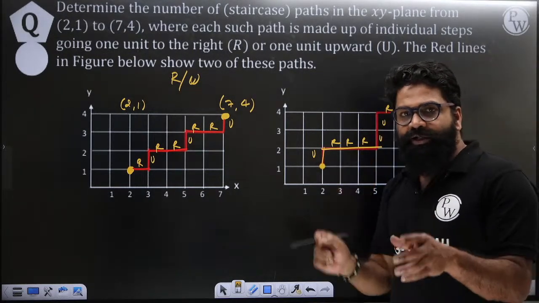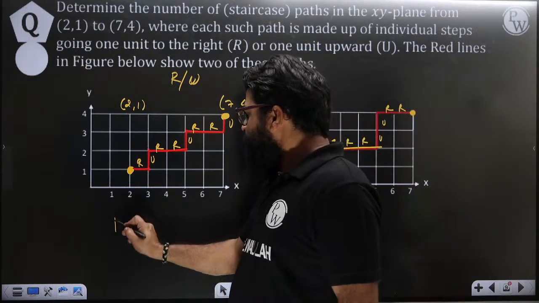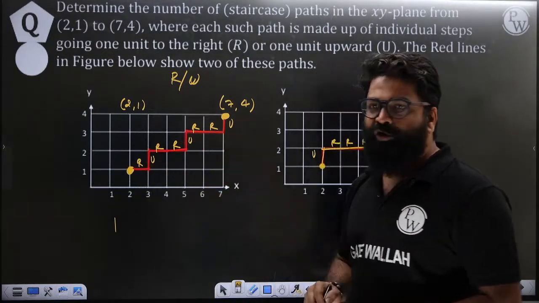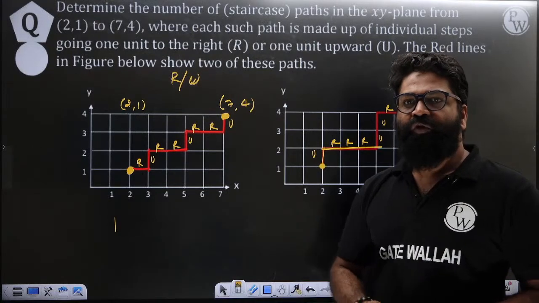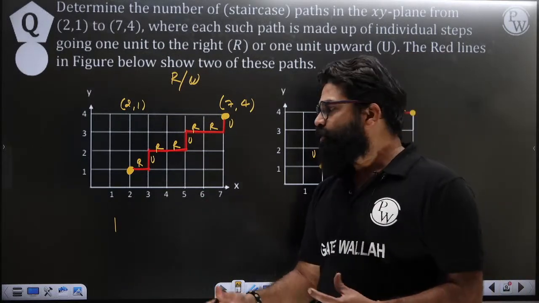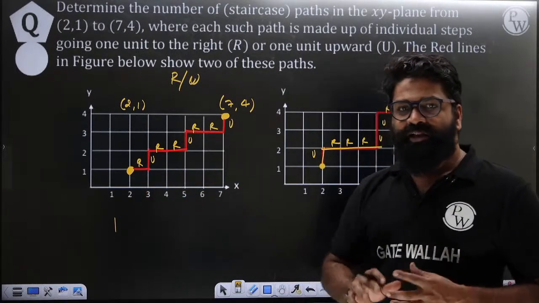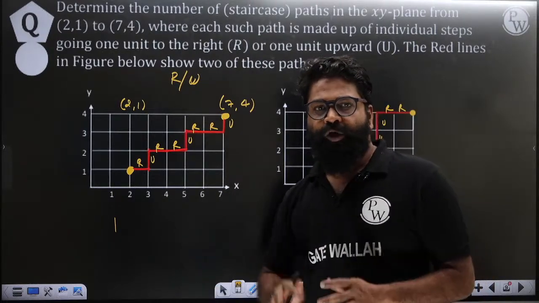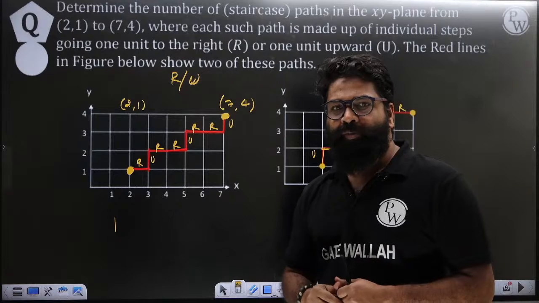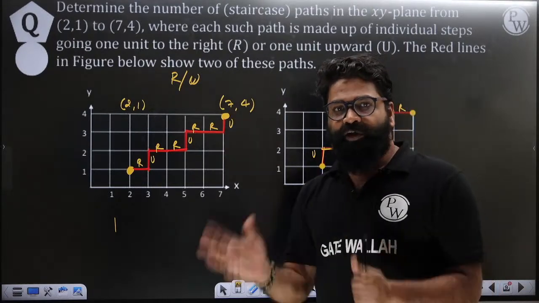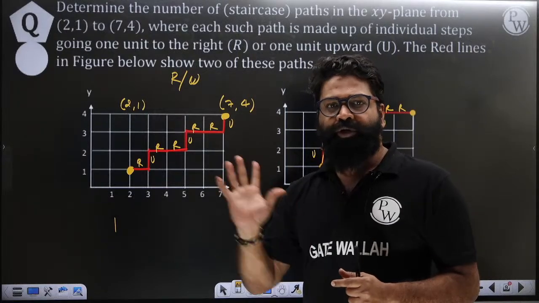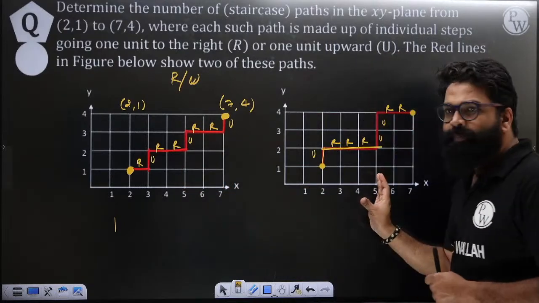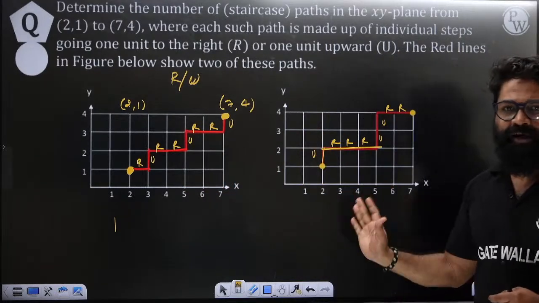So first we will try to understand what representations you are getting. In this question you have to find out how many ways you can move from 2, 1 to 7, 4. This is the question. How many paths, how many ways can you go from 2, 1 to 7, 4? First, I hope you understood the rule of the game. You are right now at 2, 1, you have to go to 7, 4, and the condition applied is that you can either take up or take right. So how many ways can you go from one place to the other? This is one possibility, this is another possibility. These are the two examples given right now.